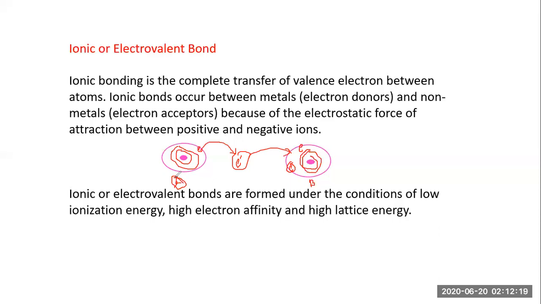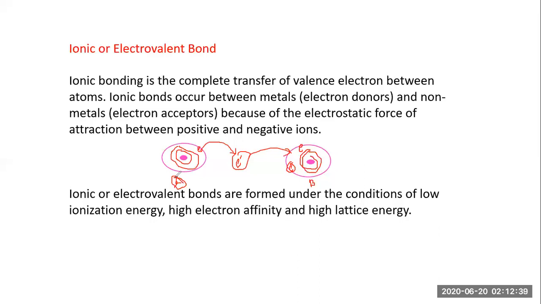Zinc donates two electrons. Chlorine accepts an electron because its outermost shell has only 7 electrons. If it accepts one electron, it forms 8 electrons in the outermost shell, and that's how it approaches stability.